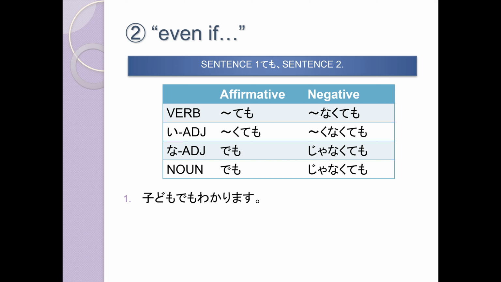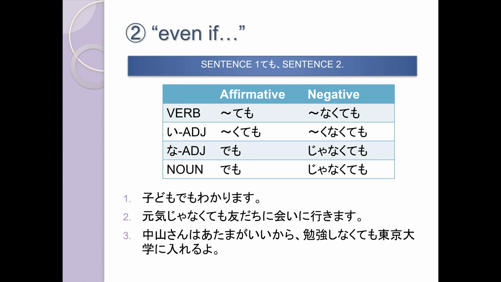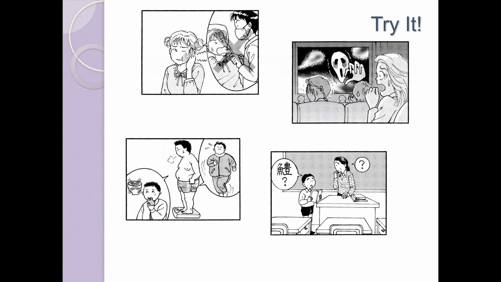So for example, we have sentences like this one. 子供でもわかります。So even a child can understand. Or 元気じゃなくても友達に会いに行きます。Even if I'm not feeling healthy, even if I do not feel fine, I will go see my friend. Or 中山さんは頭がいいから勉強しなくても東京大学に入れるよ。So because Nakayama-san is smart, even if he doesn't study, he can get into Tokyo University.